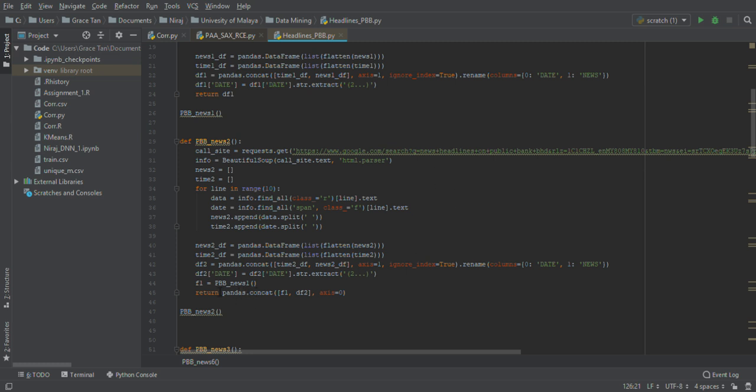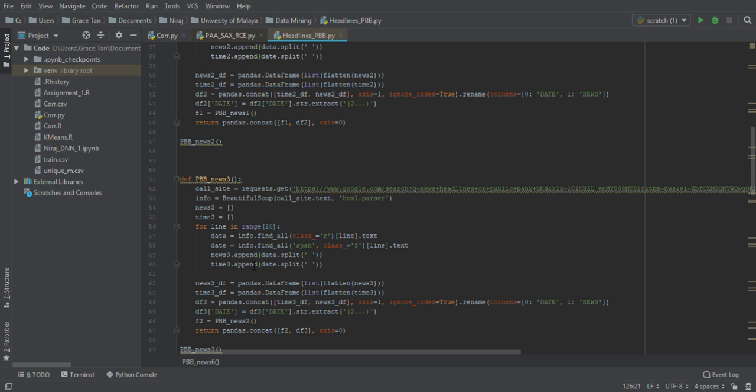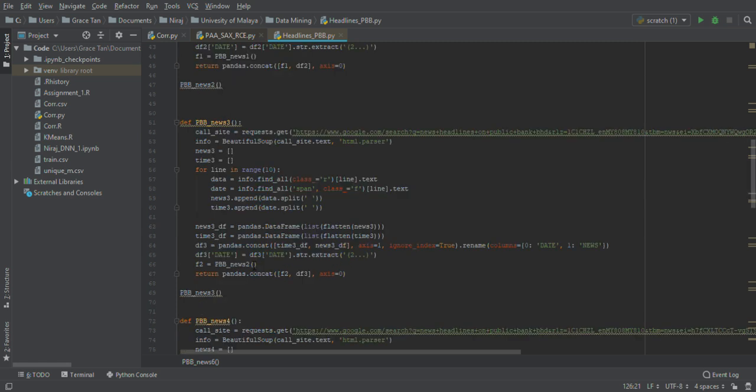In the next function we called, everything else remains the same, but at the end, because we want to aggregate the crawl data from the function PBB news 1, which is page 1, into page 2 along with the page 2 data, we have called PBB news 1 in the news 2 function and used the concat method in pandas to concat both of them to produce a new frame, which is returned in news 2. Then in news 3 we do the same. Basically we have chained the functions.